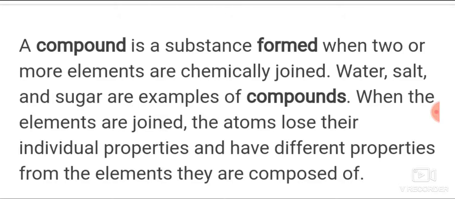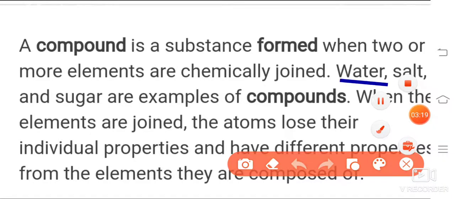When two or more elements combine together chemically, at that time we say that a compound has been formed. Water, salt and sugar are examples of compounds. So these are the examples of compounds.